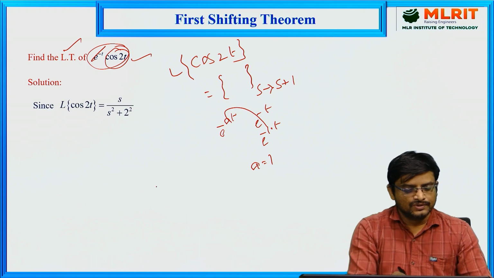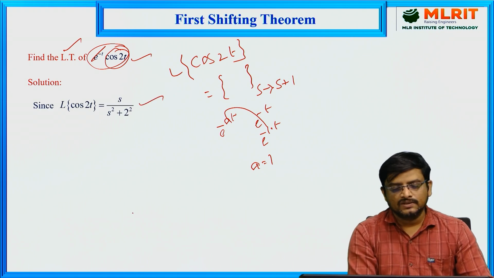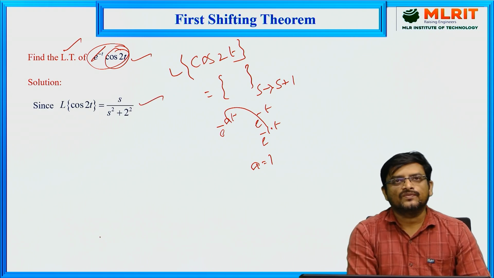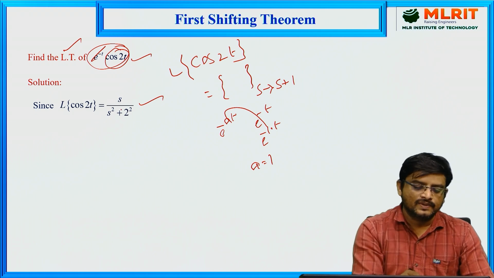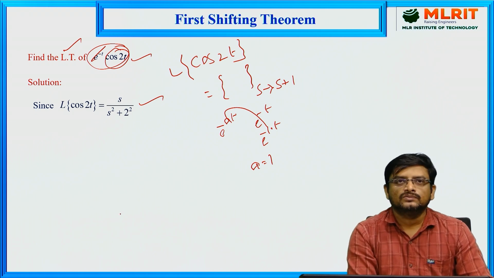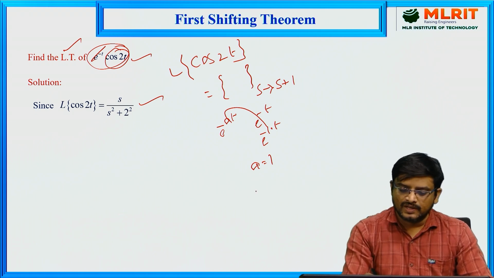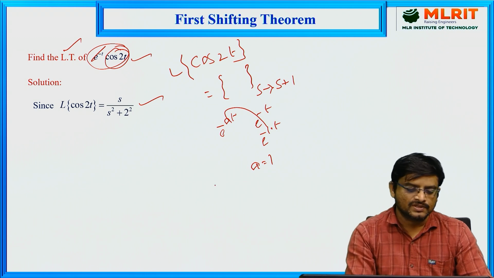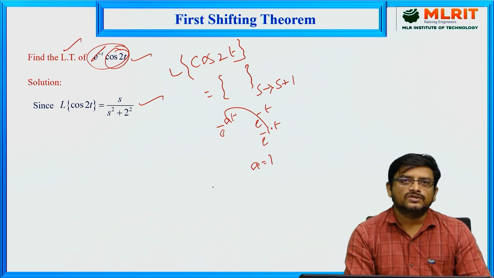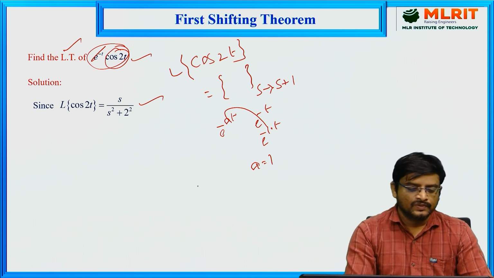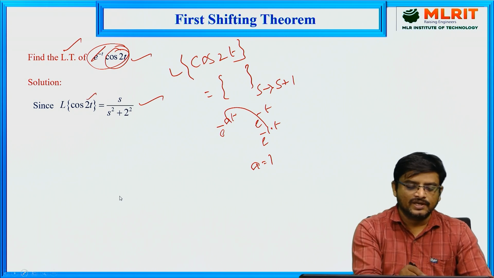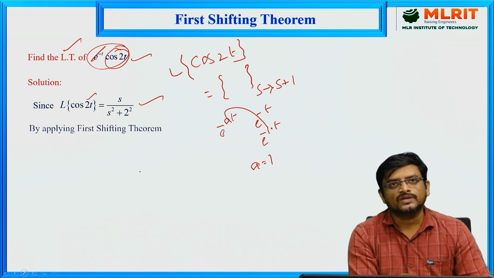So follow the procedure. As we said, first find the Laplace transform of cos 2t. We know the formula: Laplace transform of cos at is equal to s by s square plus a square. So replace a with 2, and you will get s by s square plus 2 square.